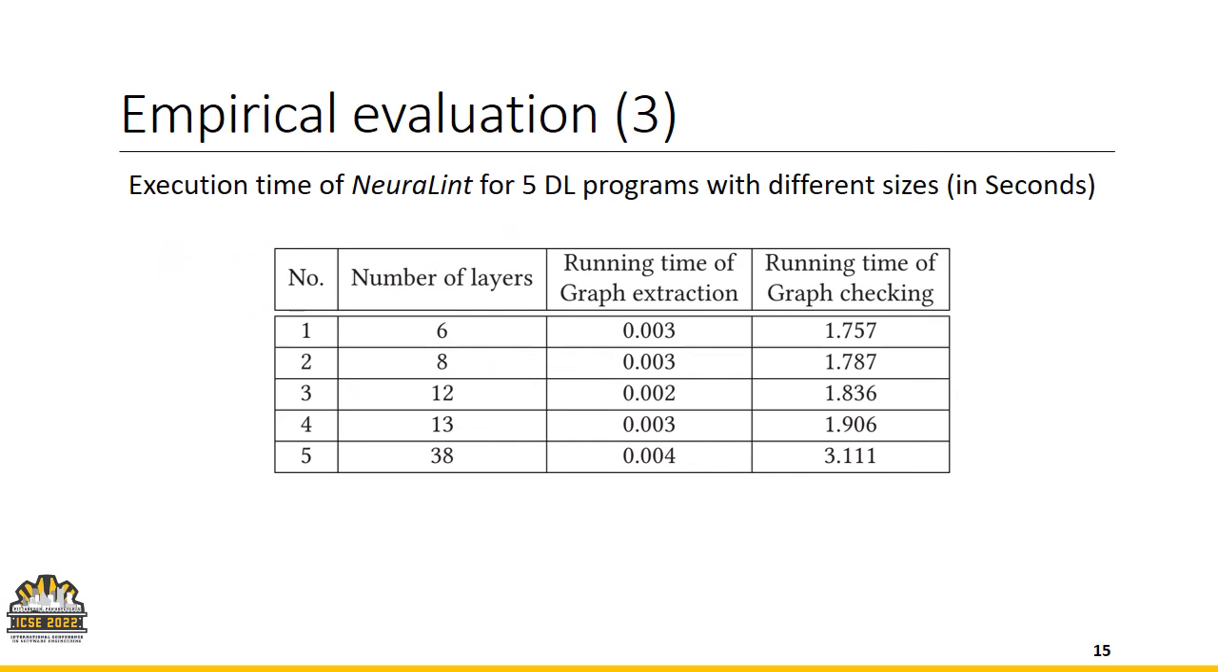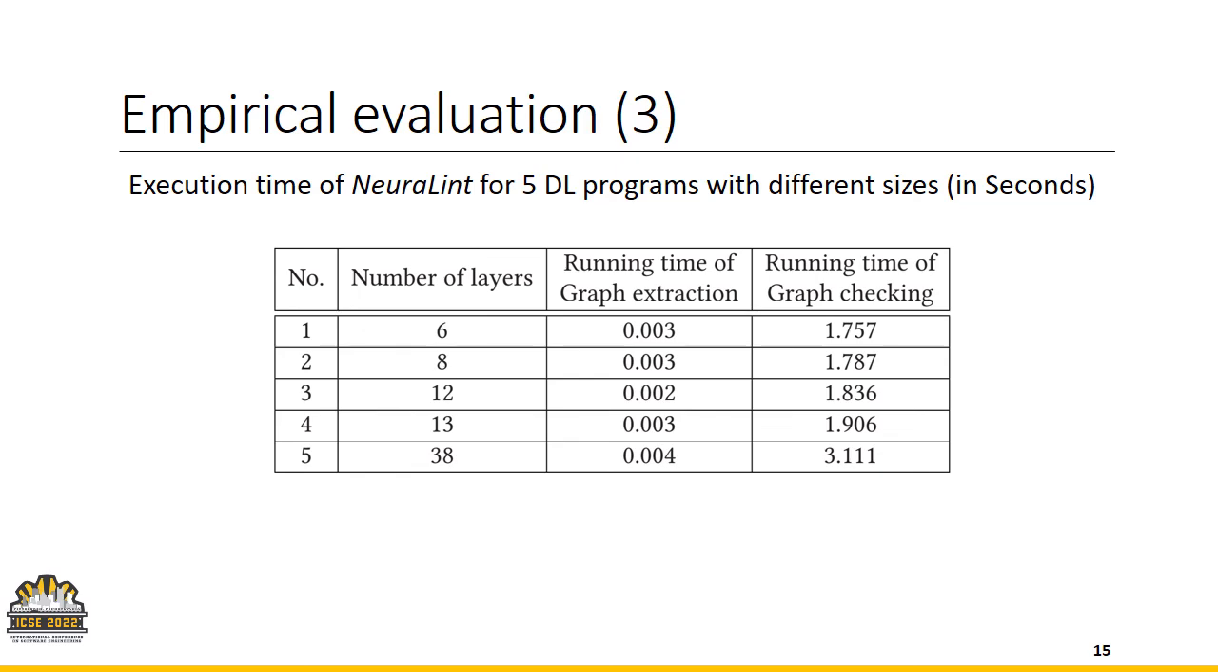At the end, we report the execution time of NeuraLint on 5 deep learning programs with different sizes. As the number of layers increases, the execution time of the algorithm increases as well. And as expected, the main portion of the time is spent on checking the graph, not extracting the graph. So with larger networks and larger programs and deeper models, we need more time to check the graph and find the bugs.